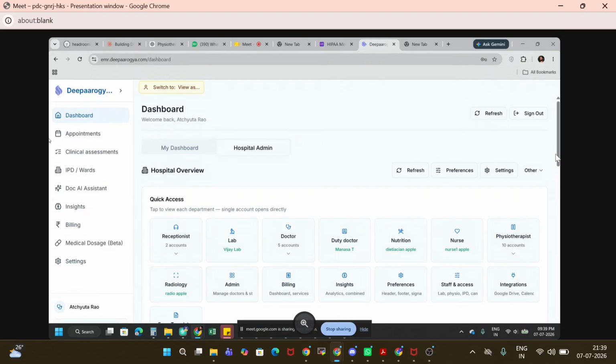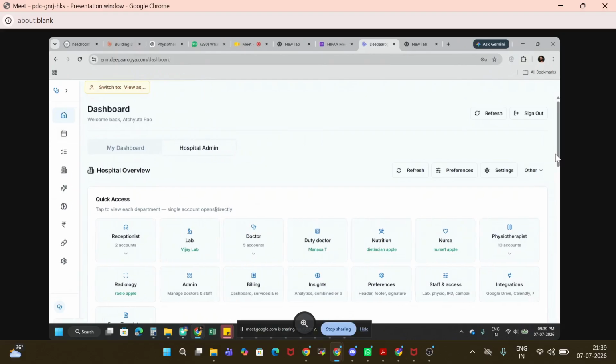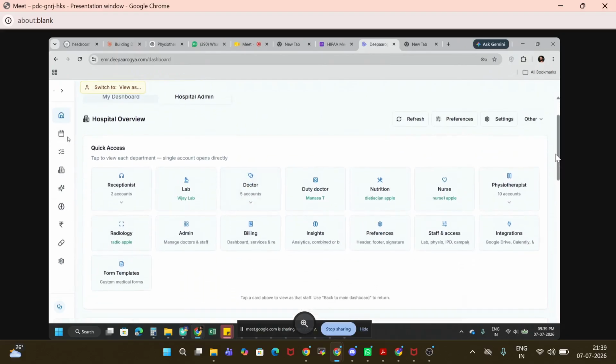So today I'm going to give you an overview of our Deepaarogya AI EMR, right? Basically, we have built different modules based upon the specialty. Right now, if you can see our screen, we have different modules such as lab, nutritionist, physiotherapy, radiology, receptionist.